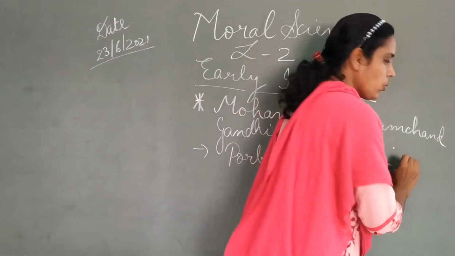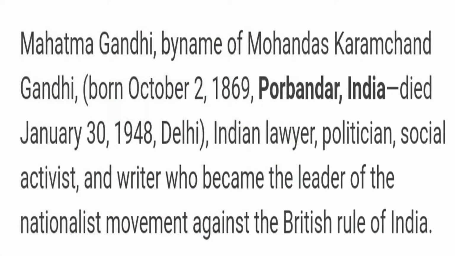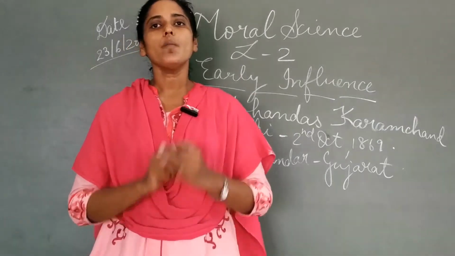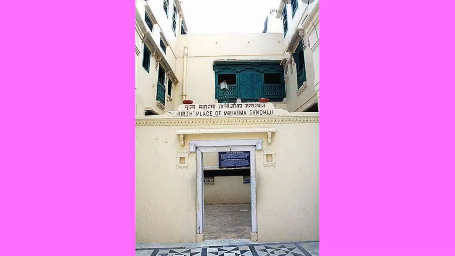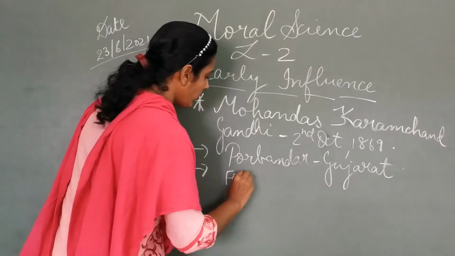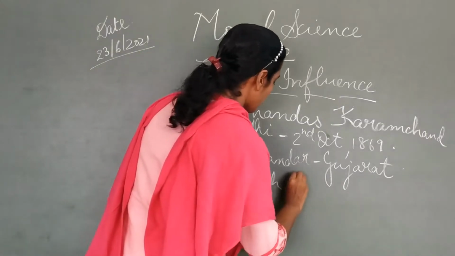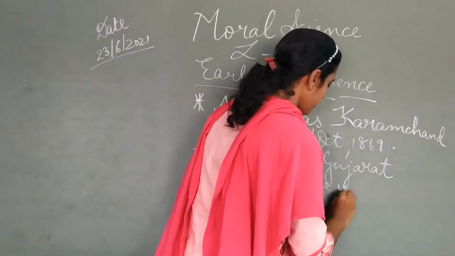Now, as you already know, he was born in the family of Karamchand Gandhi, that is, his father's name was Karamchand Gandhi. He was the fourth and the youngest child in his family. Okay?